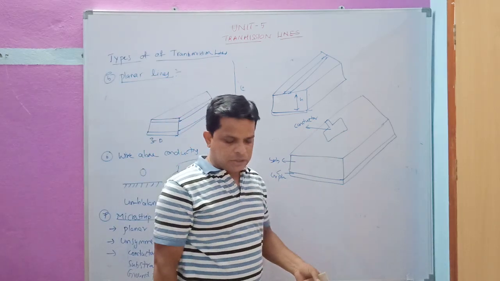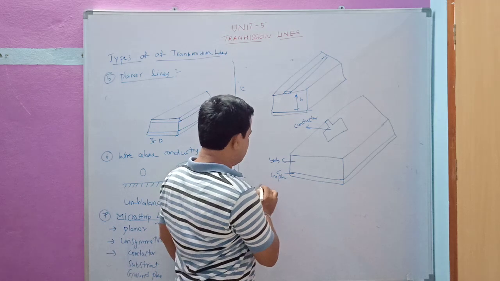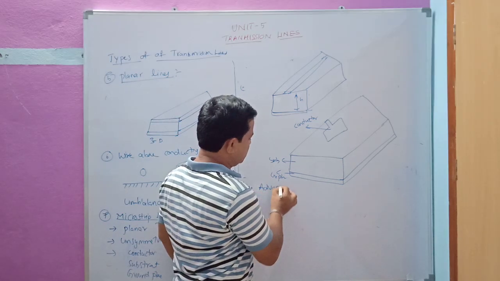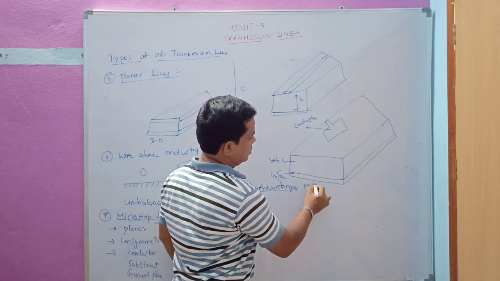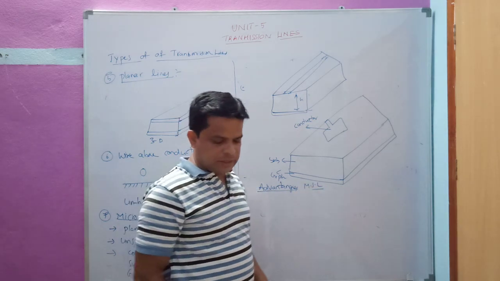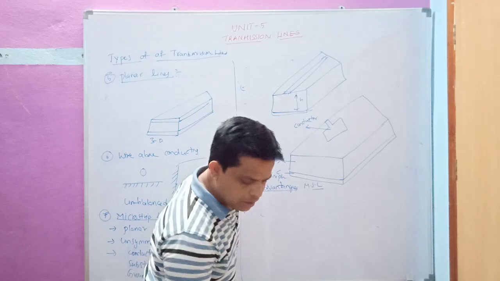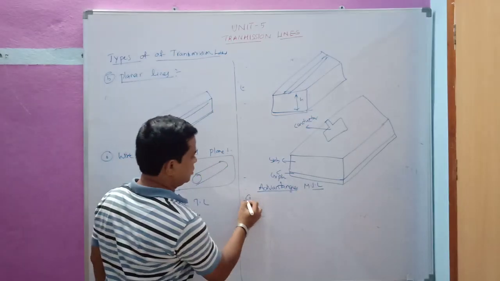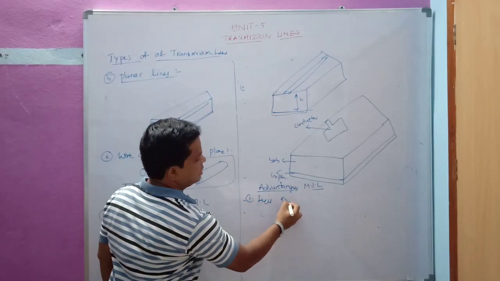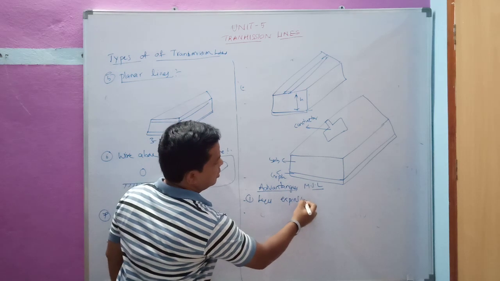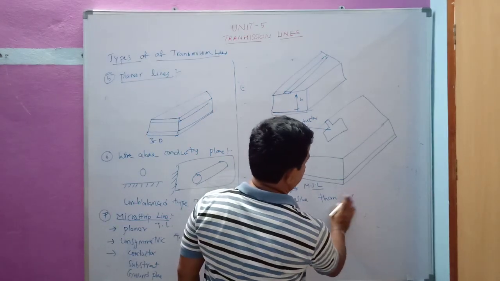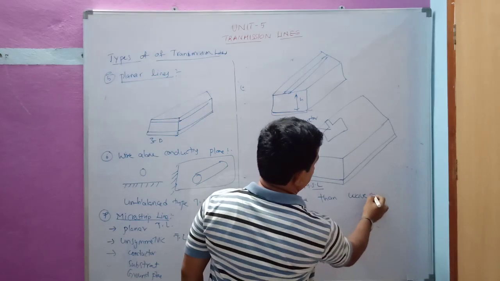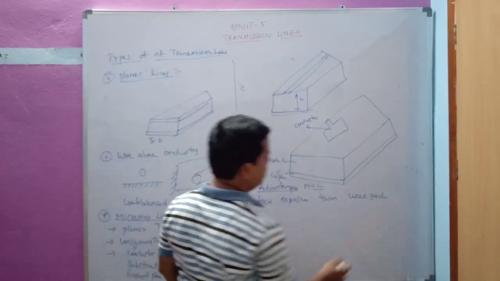Next, we have certain advantages for these microstrip lines. Let us see them one by one. Advantages of the microstrip line: it is less expensive than the traditional microwave waveguide, because waveguides are very much costlier.